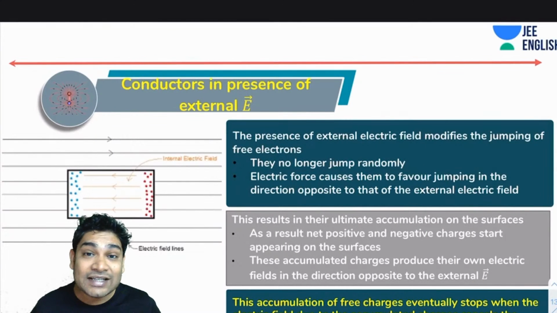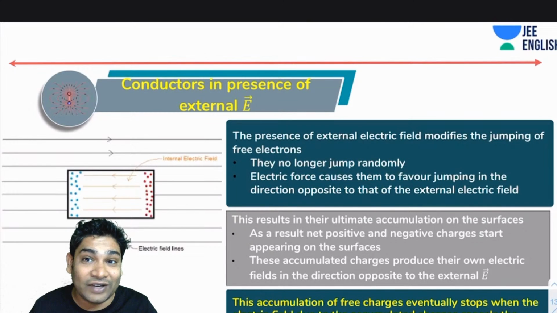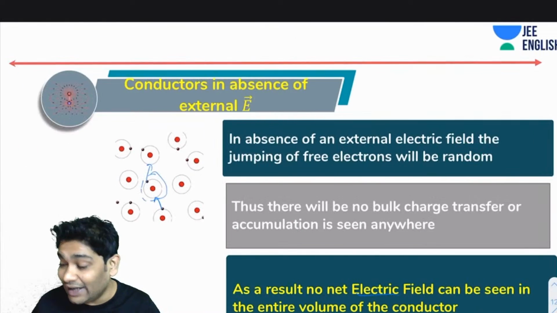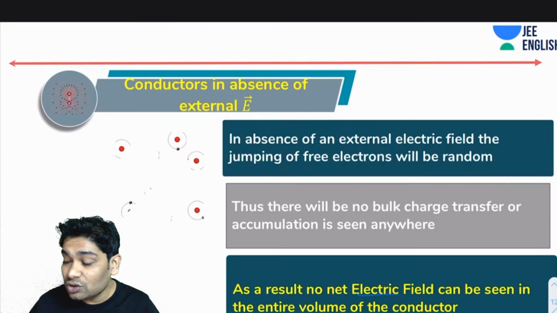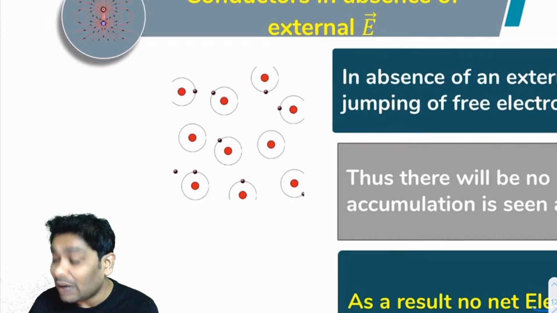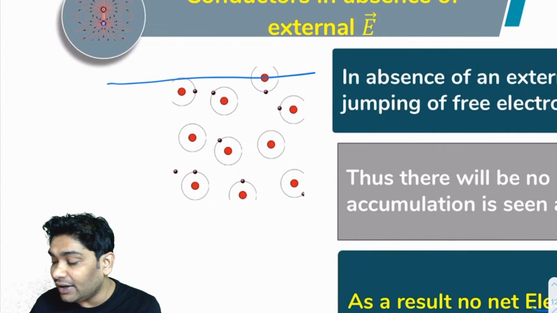Next, let's see what happens when you expose a conductor to an external electric field. The presence of the external electric field modifies the jumping of free electrons. They no longer jump randomly. The electric force causes them to favor jumping in the direction opposite to that of the external electric field. Let's go over this point and see it happening here. So what am I saying? Why does it alter the behavior of jumping? Imagine if I created an external electric field here, which is in this direction.